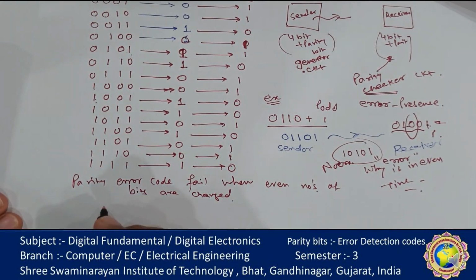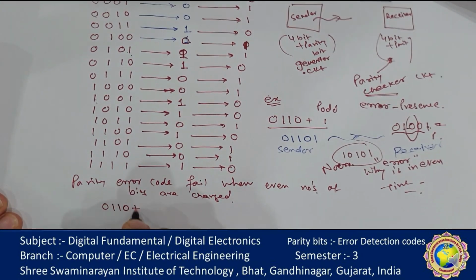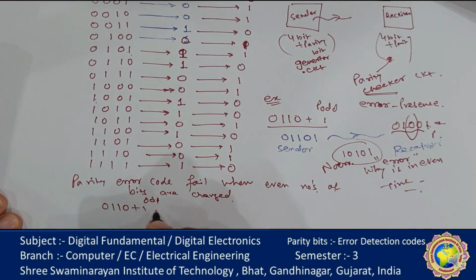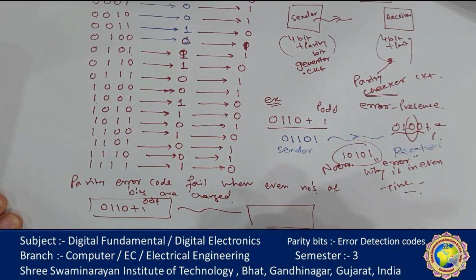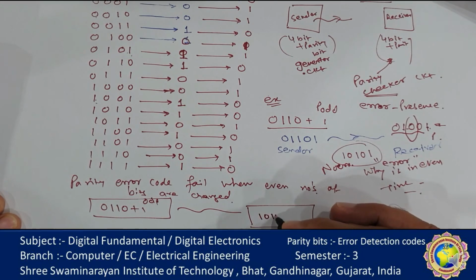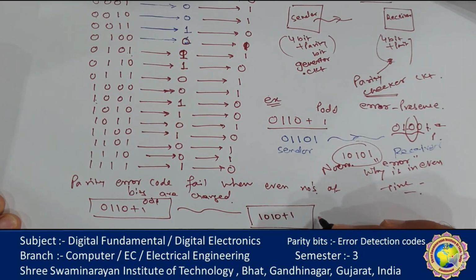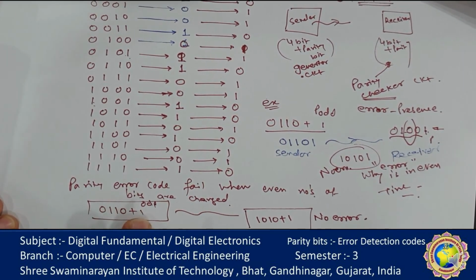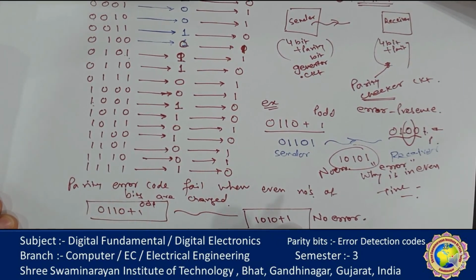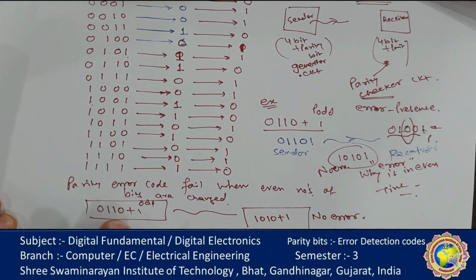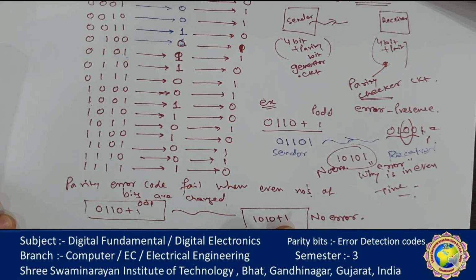Remember, 0 1 1 0 plus parity 1 in odd parity is transmitted, and the receiver gets 1 0 1 0 plus 1. It says no error, but there is an actual error, because the number of ones is odd here, but all 4 bits are changed.